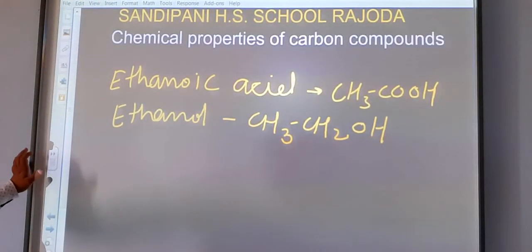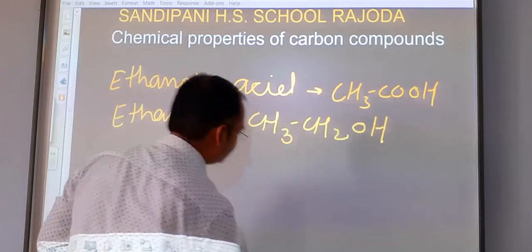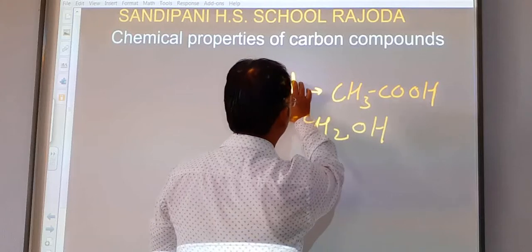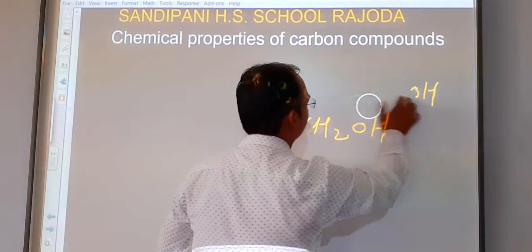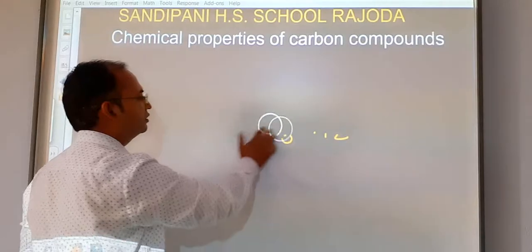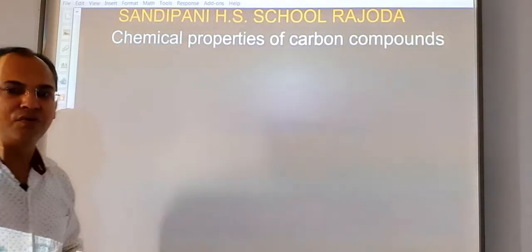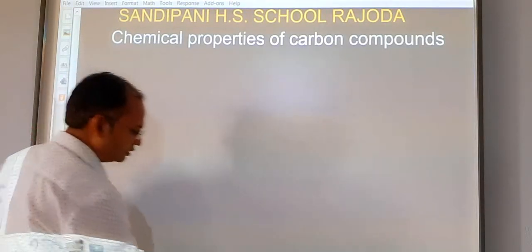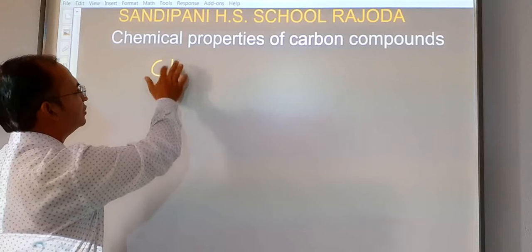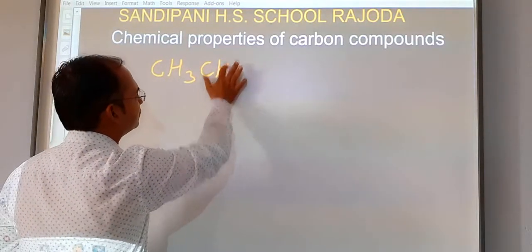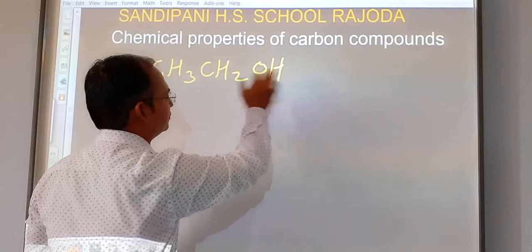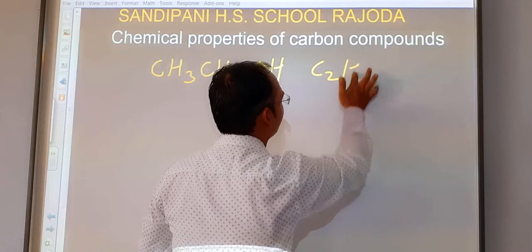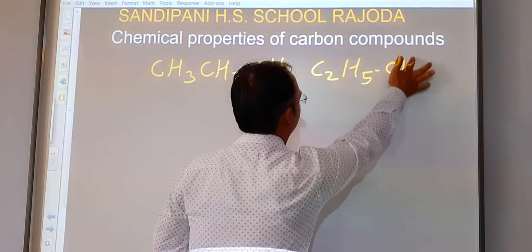First of all, we will start with ethanol. What exactly ethanol is, what are its physical and chemical properties, how it reacts with other compounds and which product it forms. So students, first of all you have to remember that the chemical formula of ethanol is CH3CH2OH, or the same formula can be written as C2H5OH.